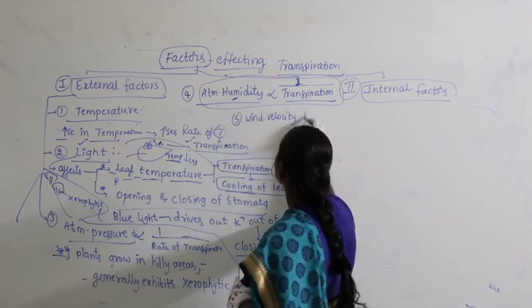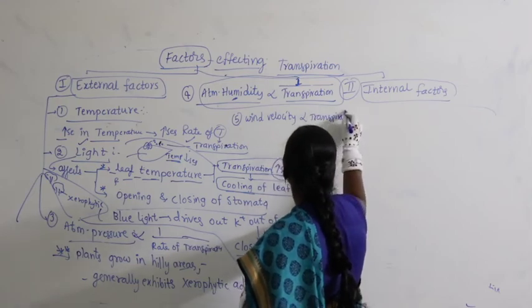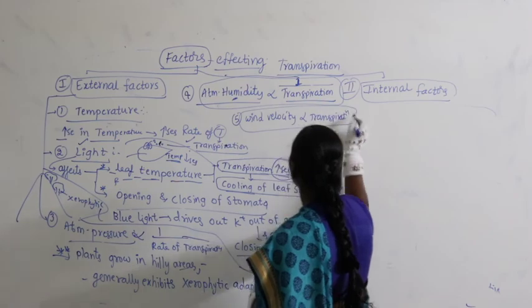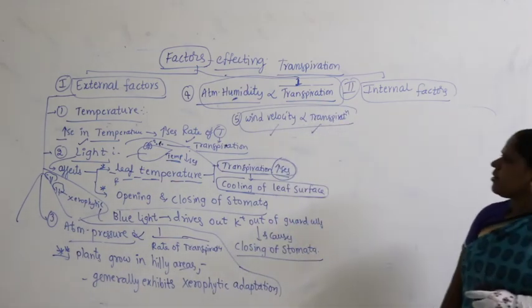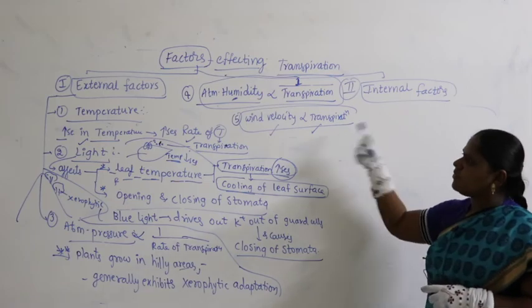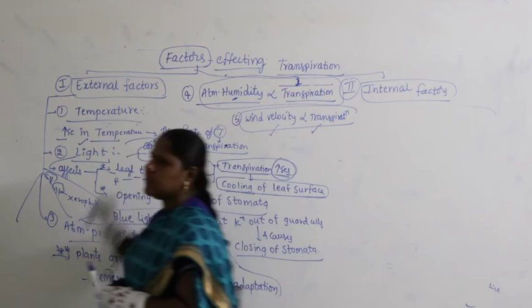Then similarly we can take wind velocity. Wind velocity is directly proportional to the rate of transpiration. The more the wind, the more the rate of transpiration. The less the wind velocity, the less the rate of transpiration. So, all these 5 factors come under external factors.